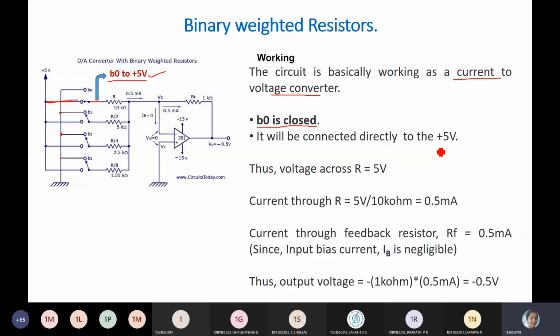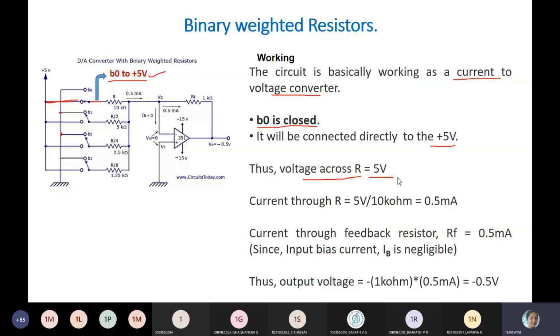So now we need to find out what is the voltage across R. What is the voltage across R now? Yes, the voltage across R is whatever voltage you are giving. How much? 5 volts. So here it is 5 volts.